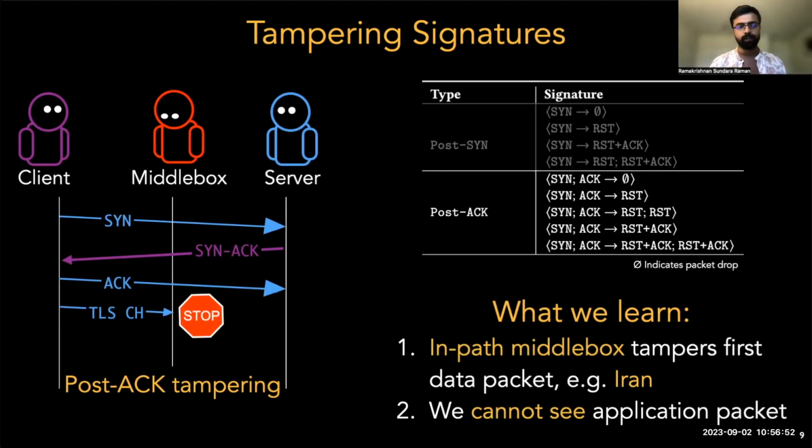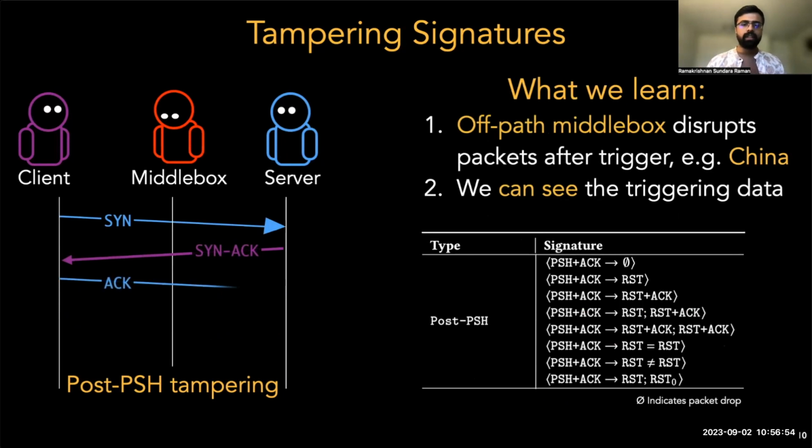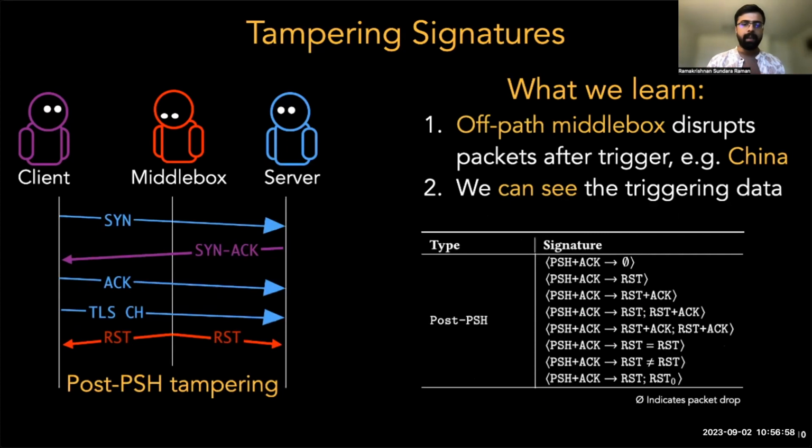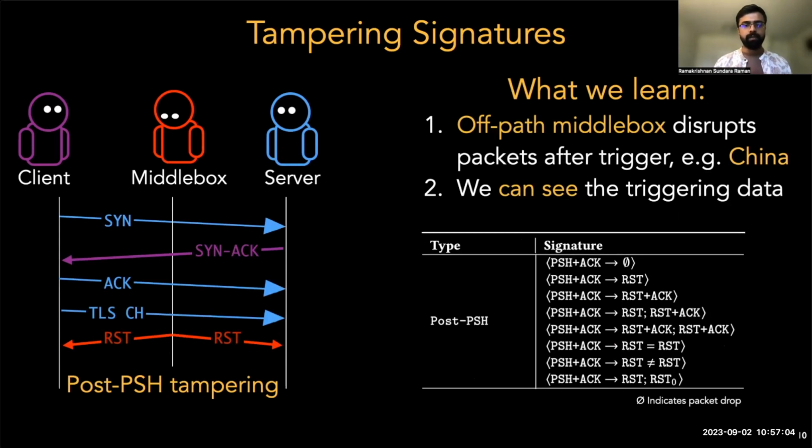client hello. In our post-PSH signatures, the server receives the first data packet, but immediately also receives a tampering signal, such as a TCP reset. This is exactly what we've seen, for instance, in previous works about the Great Firewall. The advantage here is that we as the server can see the exact trigger that caused the tampering.